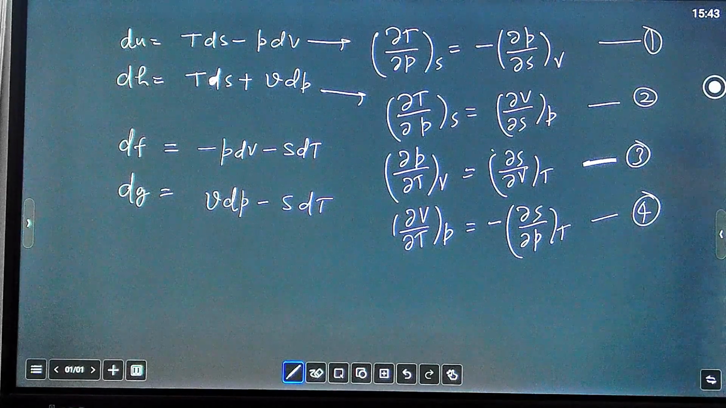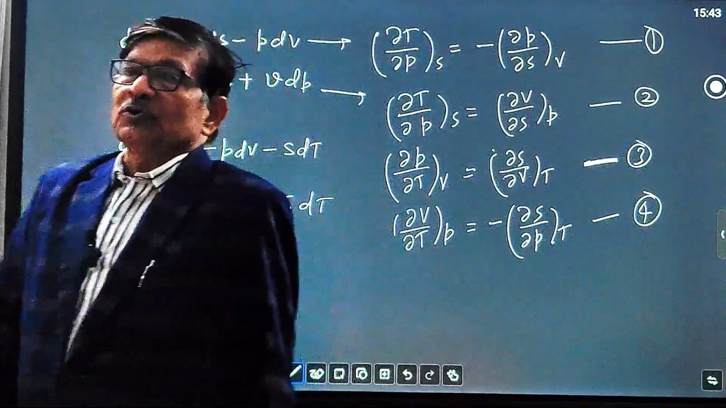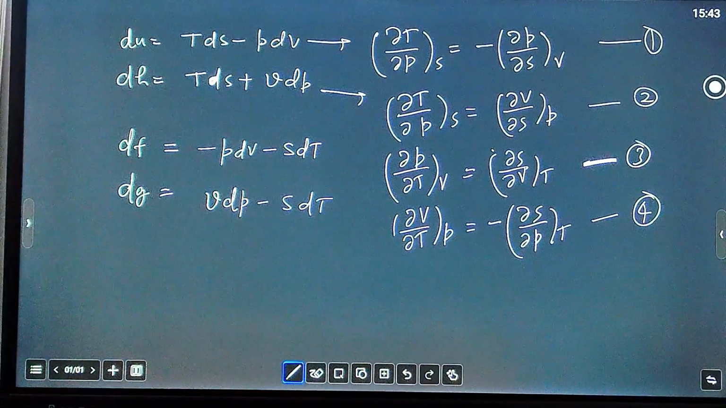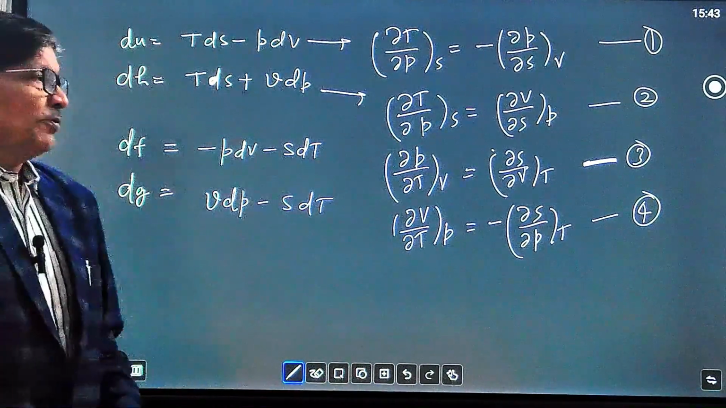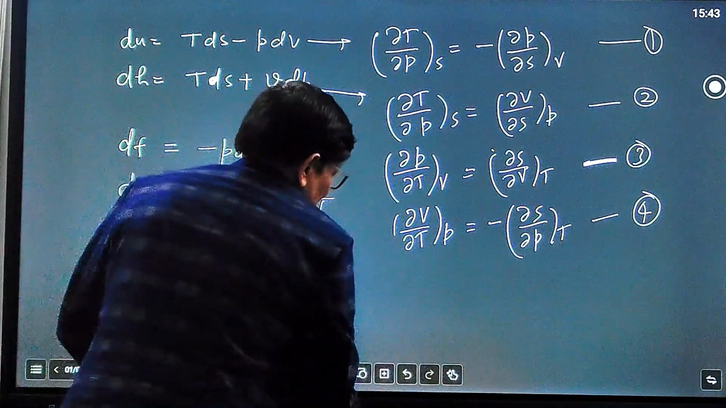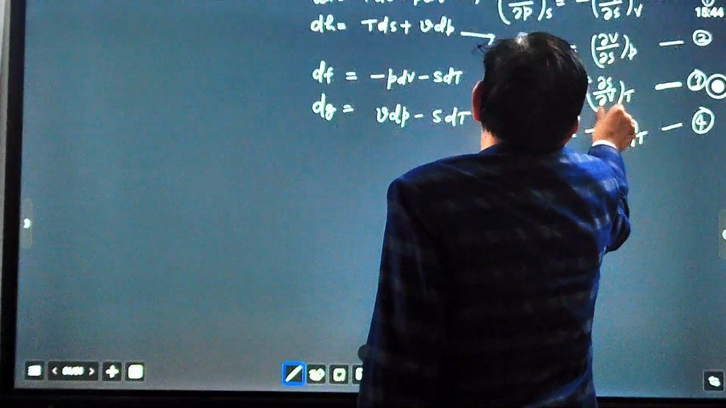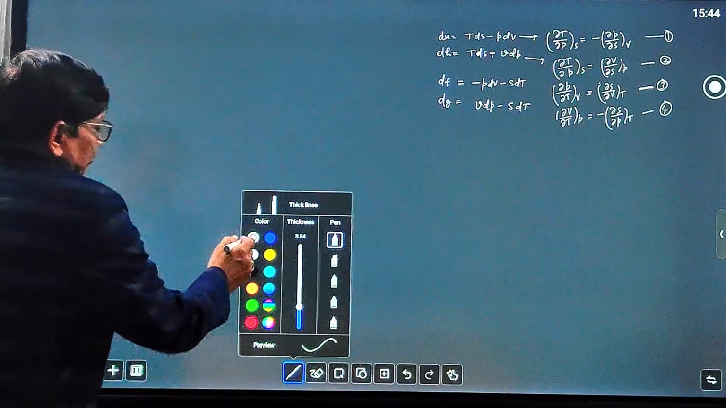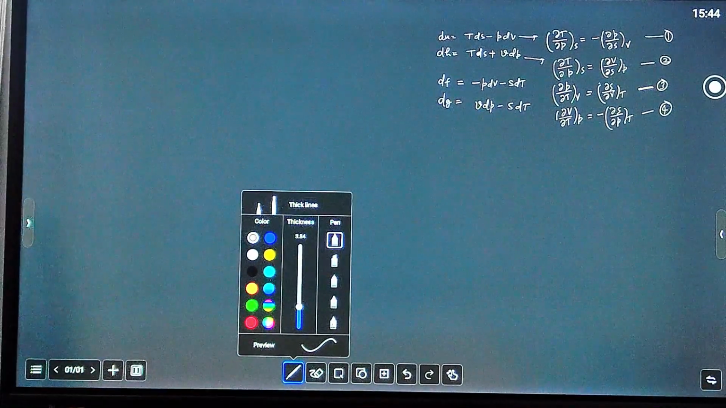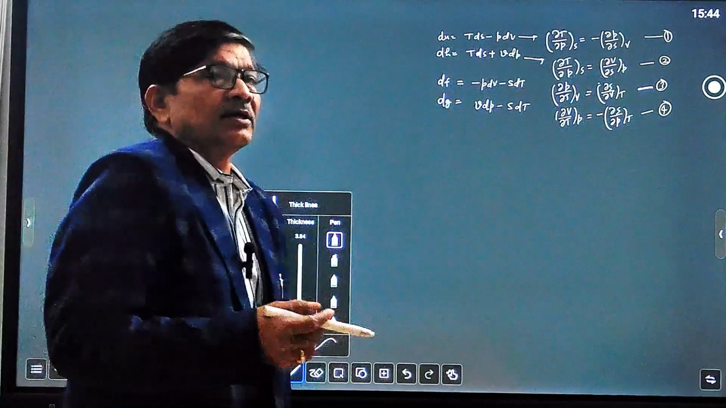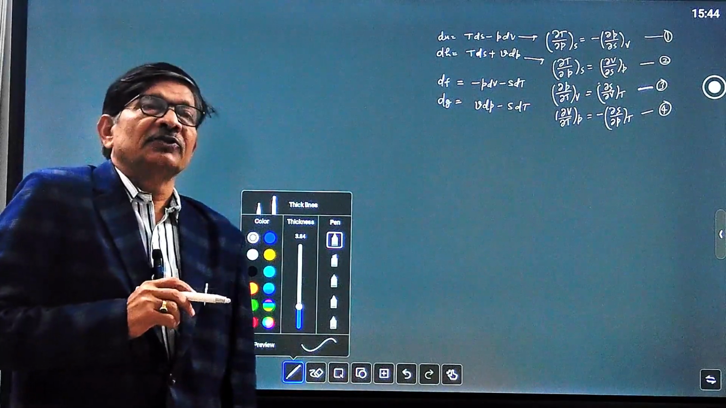So these are the four relations that we are going to use in the derivation of the TdS equation. That's why I have reminded you. Minimize its size and place it at this point. For reference purposes, we put them here in the corner. Now we derive the first TdS equation, based on the internal energy thermodynamic potential U.